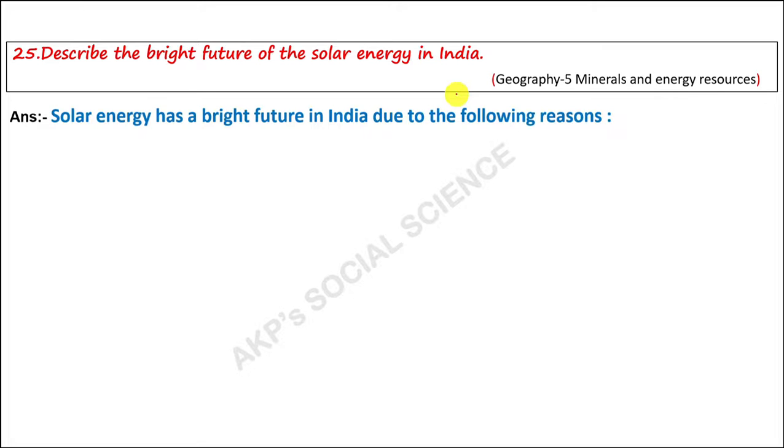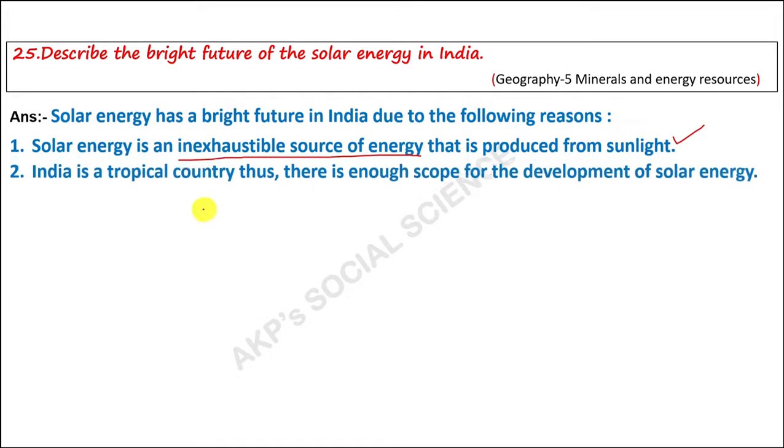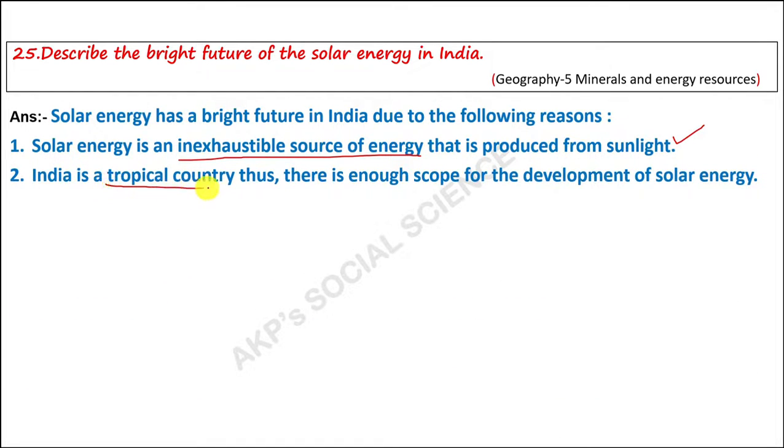Solar energy has a bright future in India due to the following reasons. 1. Solar energy is an inexhaustible source of energy that is produced from sunlight. It is unlimited. Everyone can use it without any limit. Second, India is a tropical country. That means the Tropic of Cancer is passing through India. It is near to the equator where the sun's rays fall directly overhead. So we have enough scope for development of solar energy.